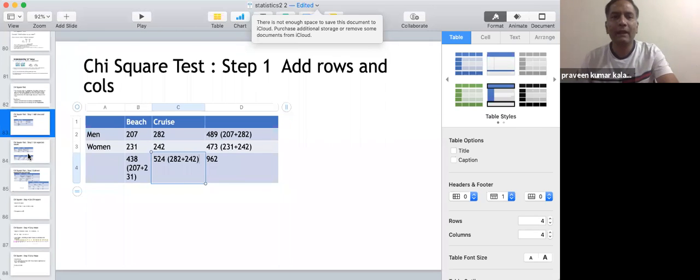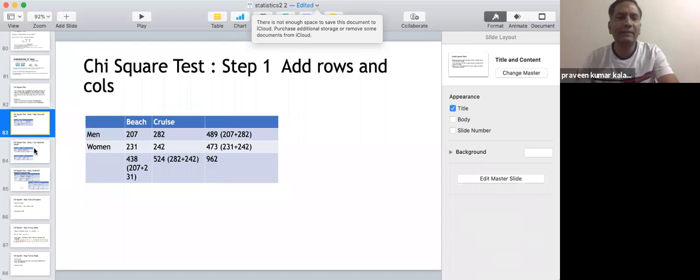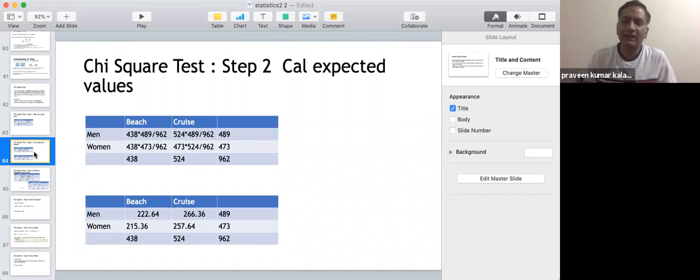Once you do that, in the case of chi-square, how you check the variance in a way is you calculate the expected value in these categories. So this is the way they calculate the expected value.